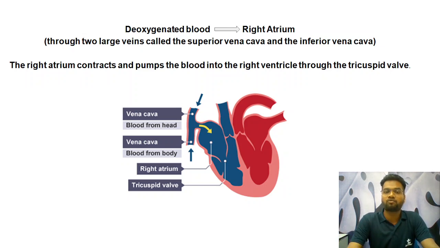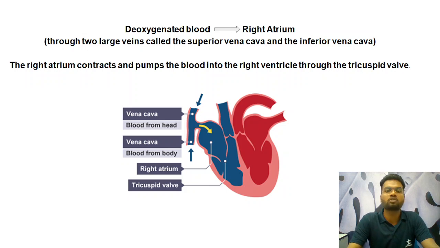After coming to the heart, first they enter into the right atrium via two large veins called superior vena cava and inferior vena cava. What are now this superior vena cava and inferior vena cava? It is a name of the human body's largest vein. It is a vein only, but it is the largest vein of the human body, through which this deoxygenated blood enters into the human heart. Now why is it divided into superior and inferior?